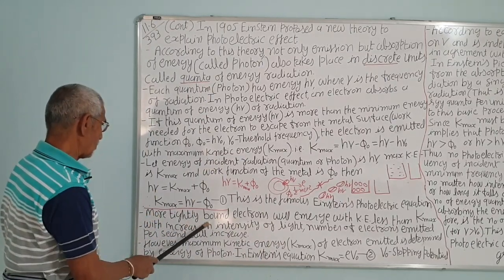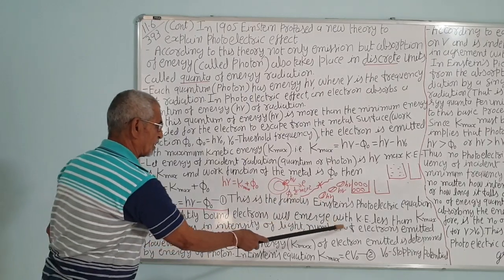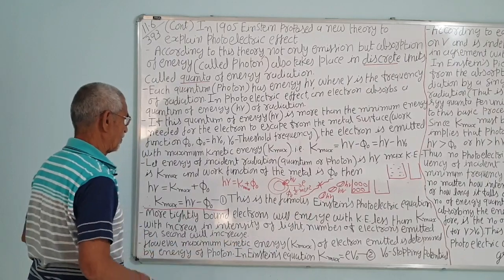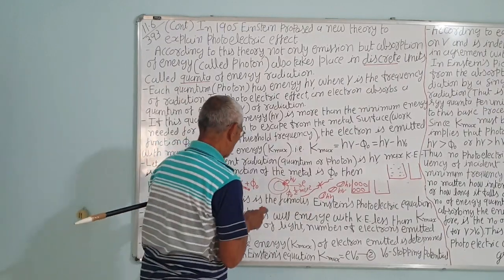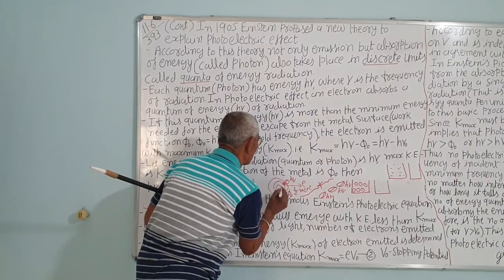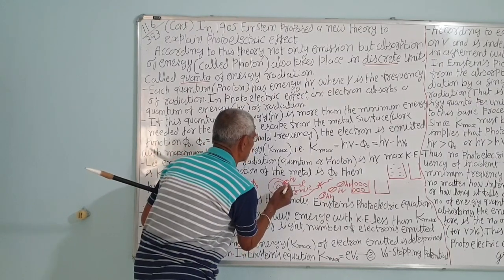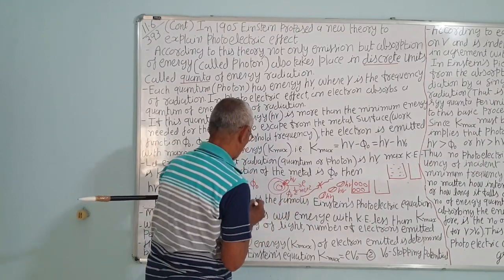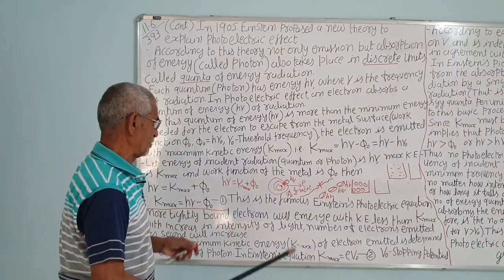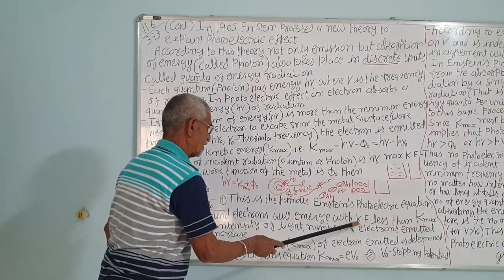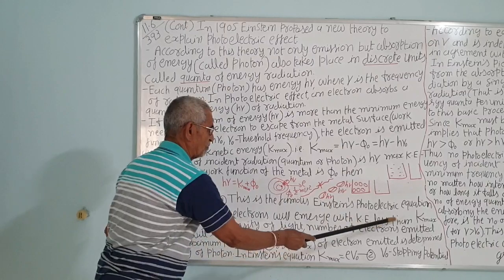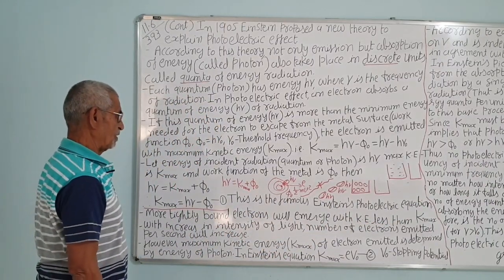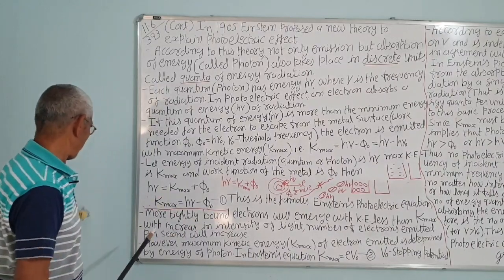More tightly bound electrons will emerge with a kinetic energy less than the maximum kinetic energy K maximum. If an electron is to be removed from the innermost orbit, suppose this orbit, it needs more energy, correct? So the mv square will be less, the kinetic energy will be less. So the kinetic energy, half mv square, of the electron liberated, ejected or emitted will be less than K maximum.